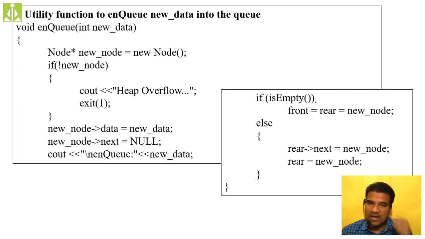So in that case, what do we have to do? We have to make both my front and rear the newly created node. So front equals rear equals new node. We are storing the new node's address into front as well as into rear.